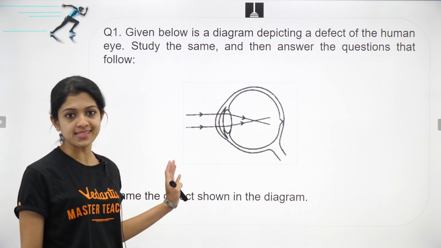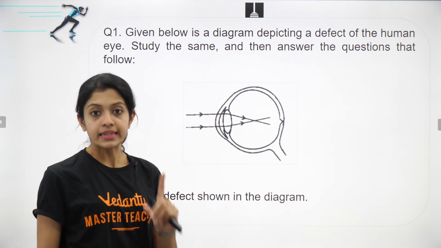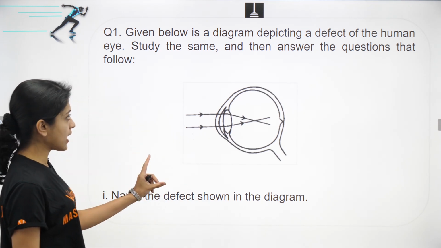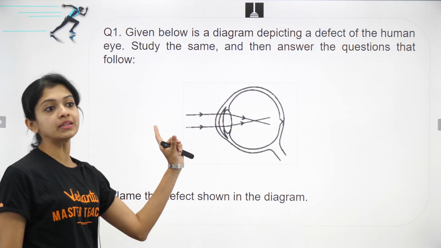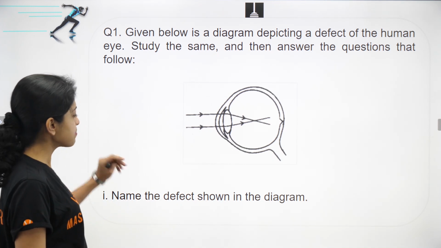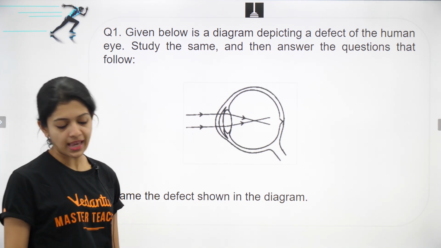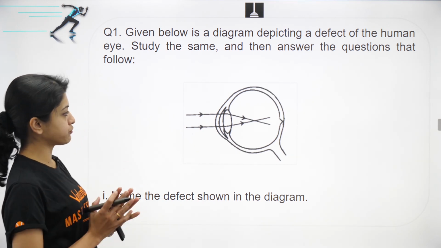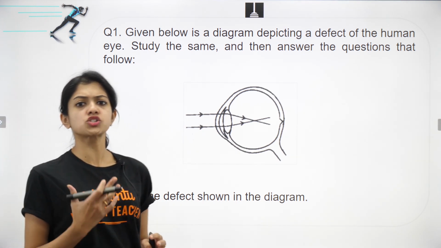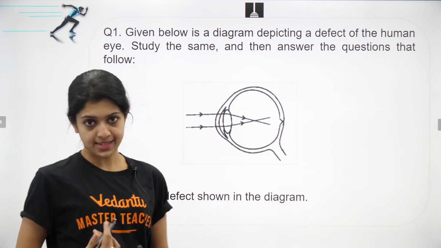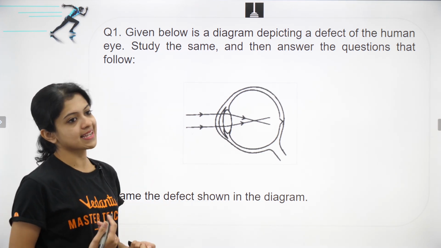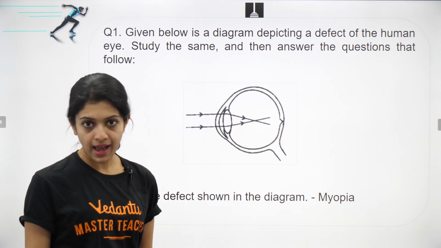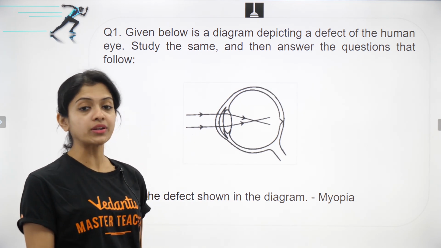And as you know, this is basically from the chapter nervous system, from the subtopic sense organs. Okay, we are talking about the human eye. Name the defect shown in the diagram. Yes, children, what is the defect shown in the diagram? Observe it carefully. What is it that you must know to identify this defect? Yes, and most certainly the answer is myopia or short-sightedness or nearsightedness.